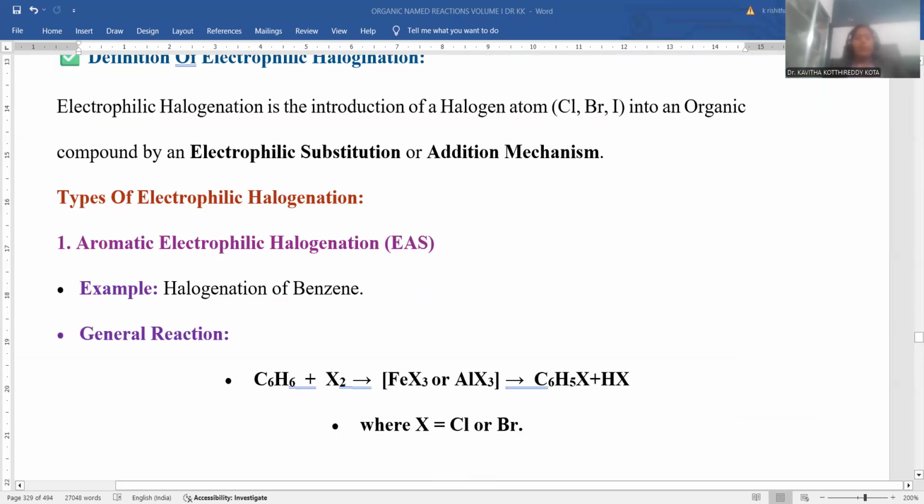Here, in specific, we are dealing with halogenation of benzene. Benzene, having 6 carbon atoms and 6 hydrogens, is treated with any halogen like chlorine, bromine or iodine. Ferric chloride or aluminium trichloride, Lewis acids, are used as a catalyst to improve the rate of the reaction. Ultimately, halobenzene, in addition to hydrobromic acid or hydrochloric acid as a byproduct, will be achieved as the final product. This is the way electrophilic aromatic substitution reaction is accomplished.